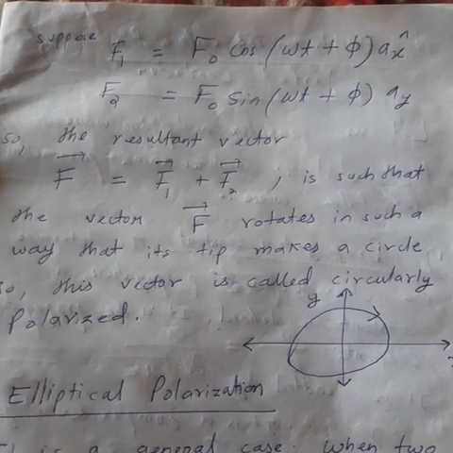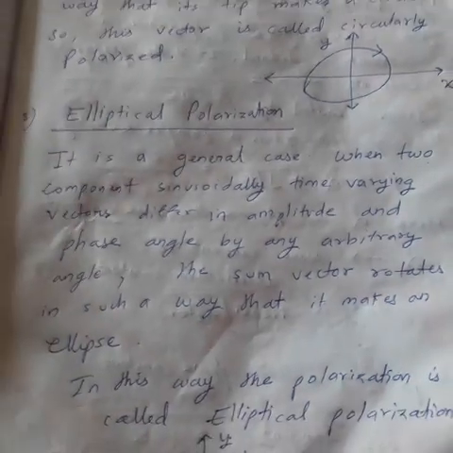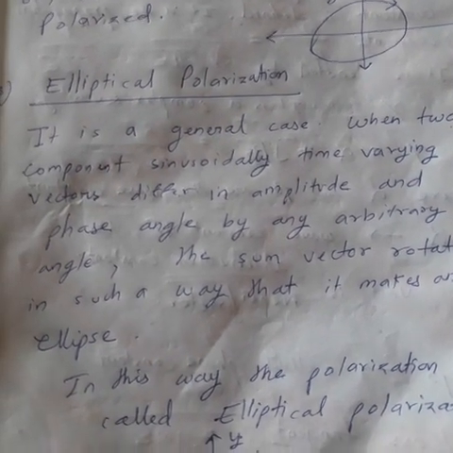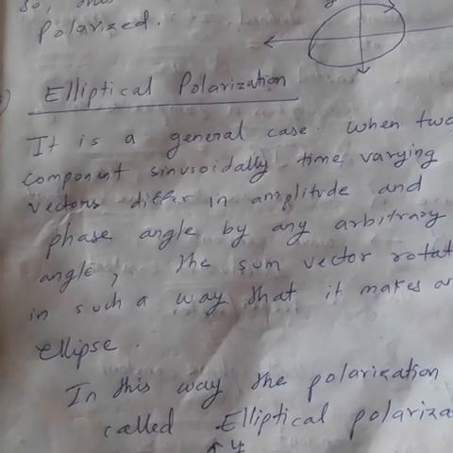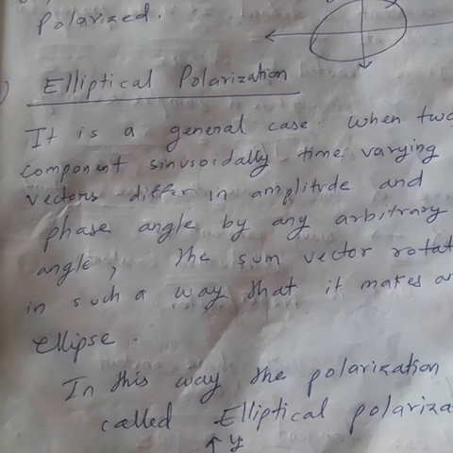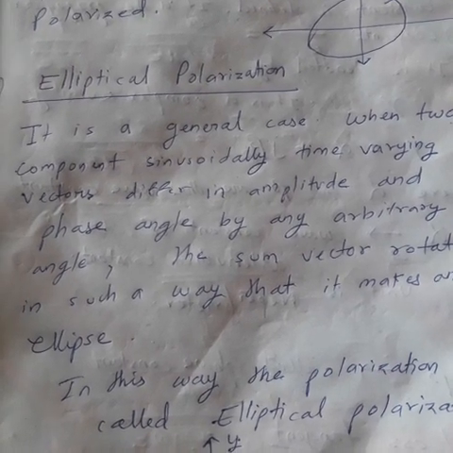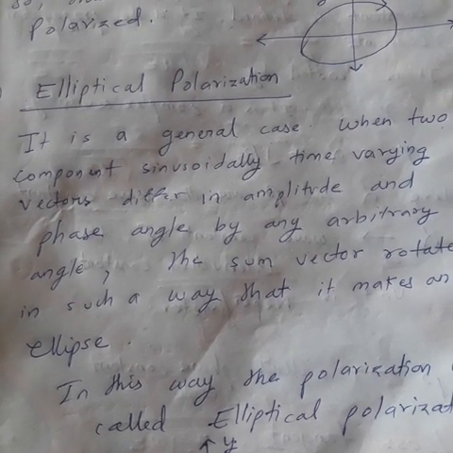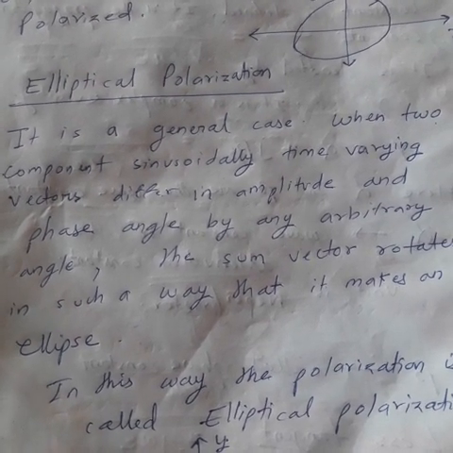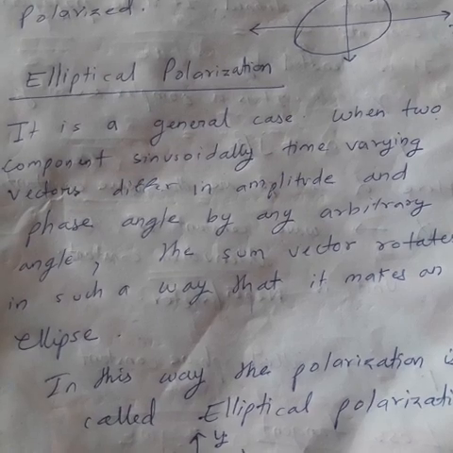Similarly, the third kind is elliptical polarization. Now I think you have got this. If the two waves are such that when the resultant wave is formed, the tip of the resultant wave moves in such a way that an ellipse is formed, then this polarization is called elliptical polarization.